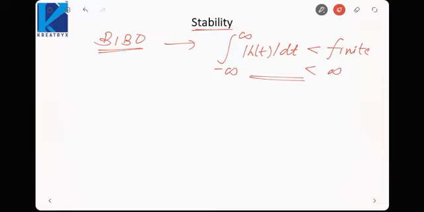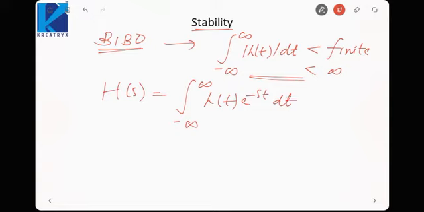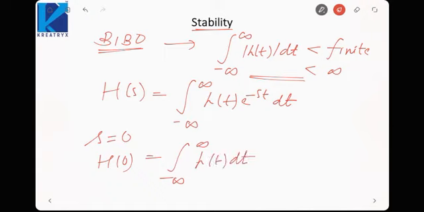So if we say H(s) is equal to the integral from minus infinity to infinity of h(t) e raised to power minus st dt, and if you put s equal to 0, we will get H(0) as the integral of h(t) dt.